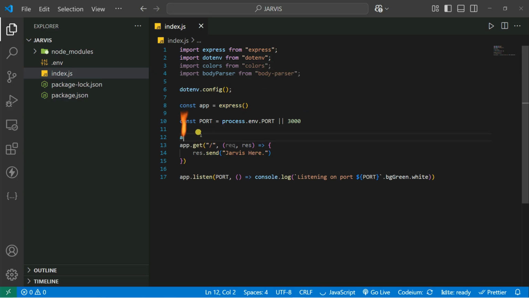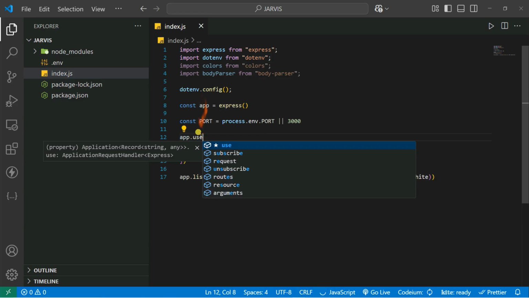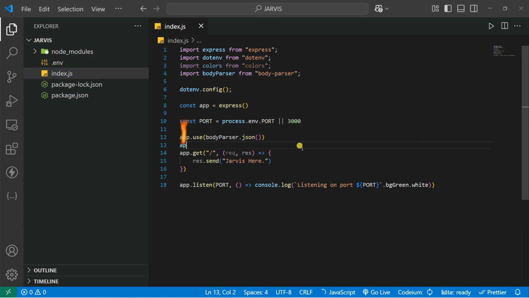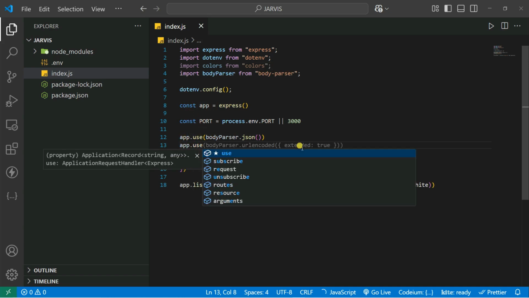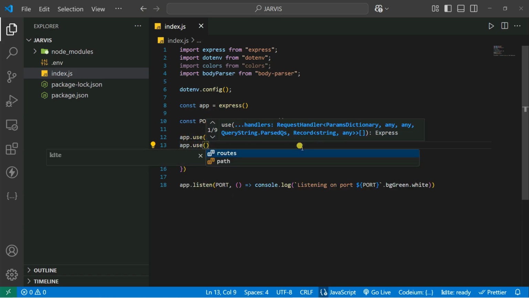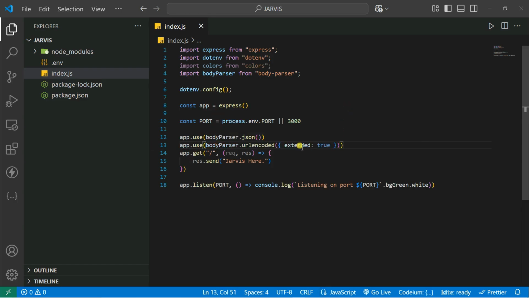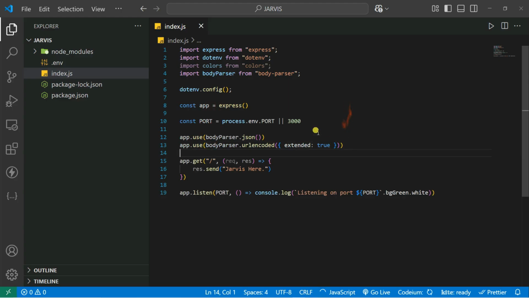So here, let's say app.use, and you can simply use the body parser.json, as well as we can use here the body parser.urlencoded. So body parser.urlencoded, and simply make extended as true. Simple as that. Now I'm going to create a folder structure.